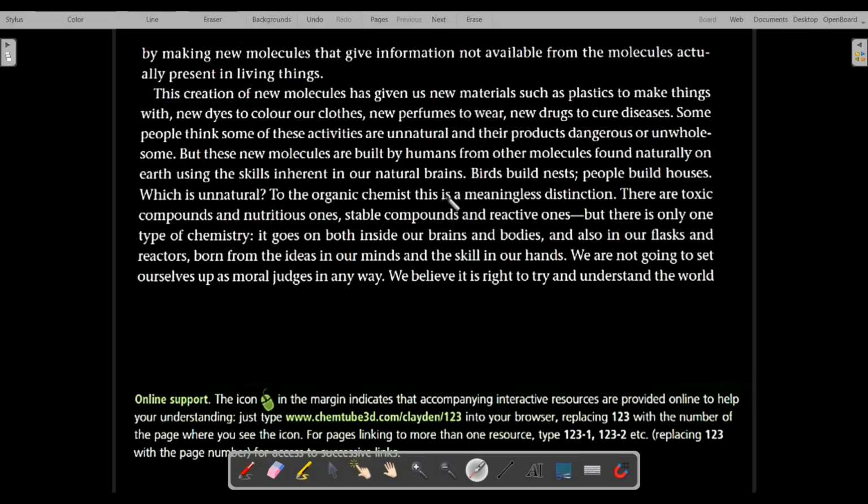Although we will care for the environment, that is a different issue. Caring for the environment will not be a hindrance to our organic chemistry research. That is what the author wants to say.